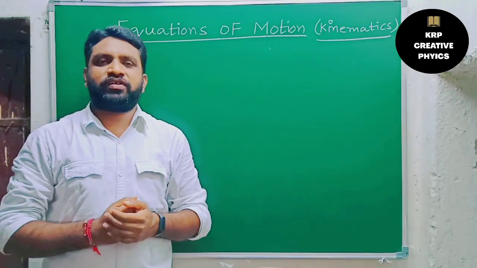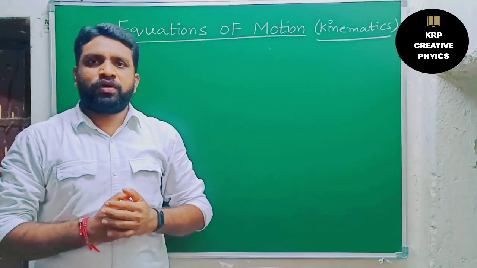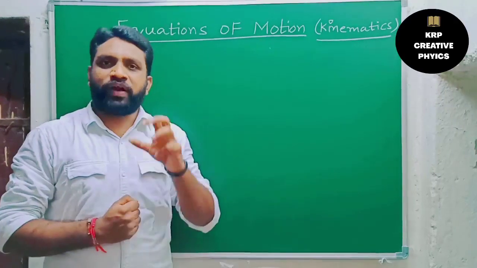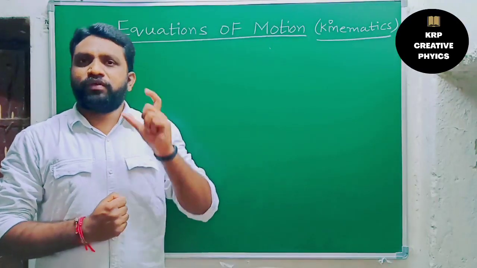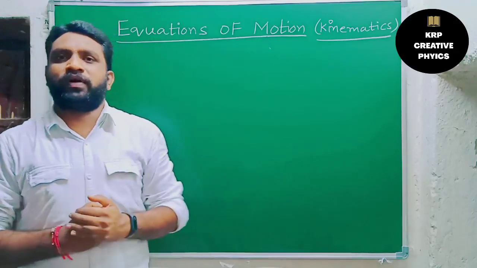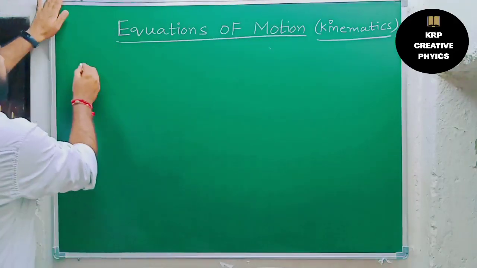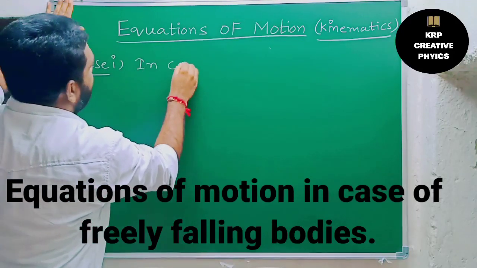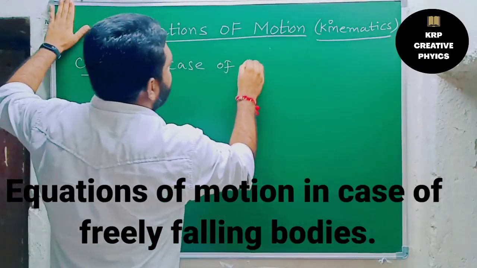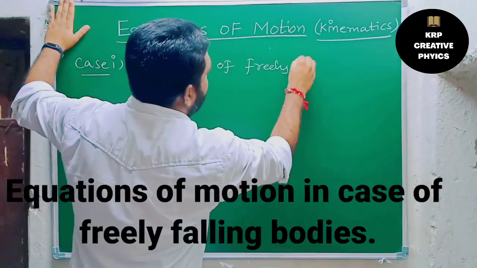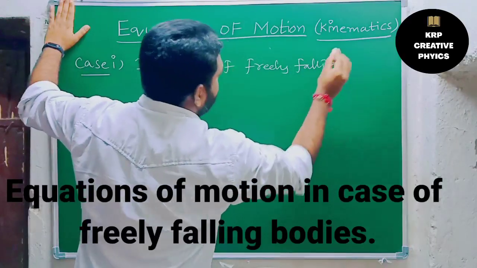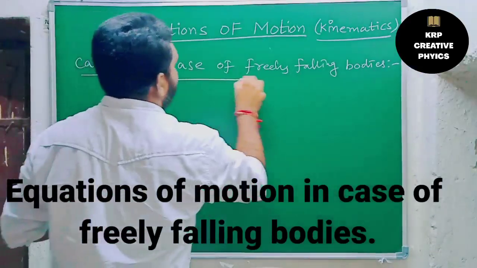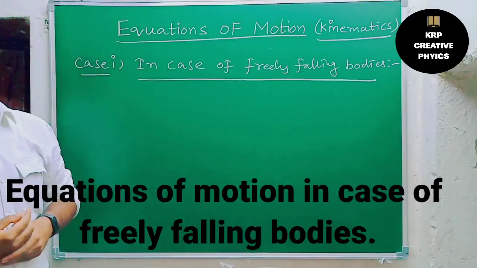Okay friends, after the completion of total information regarding equations of motion, now we are going to write the equations of motion in case of freely falling bodies and upward thrown bodies. So first we will see case 1, in case of freely falling objects or bodies, whatever. Now we are going to write the equations of motion in case of freely falling objects.